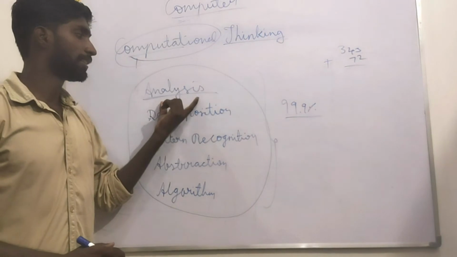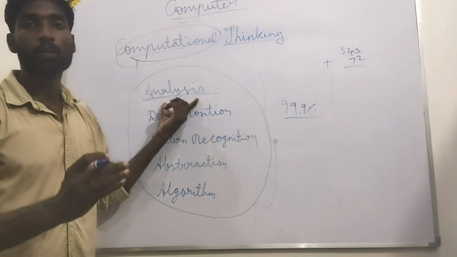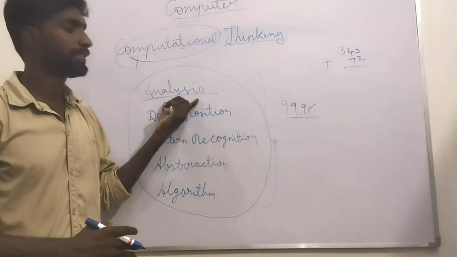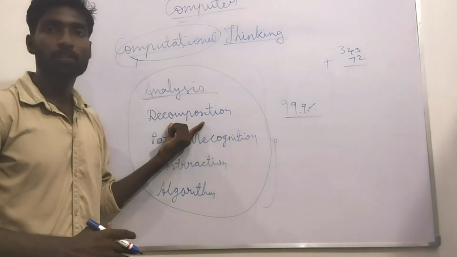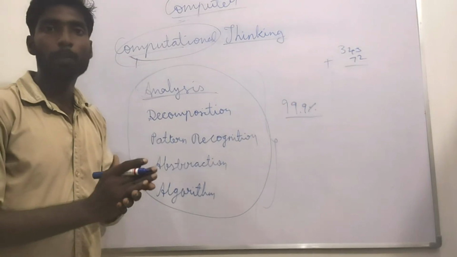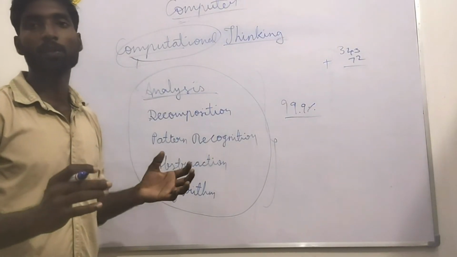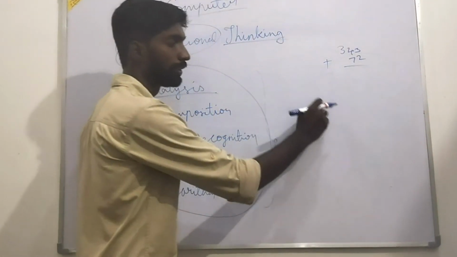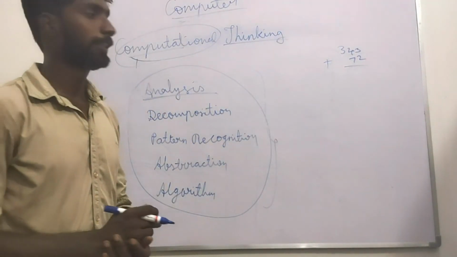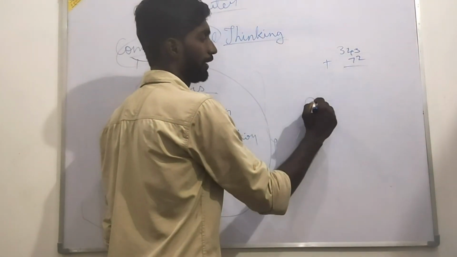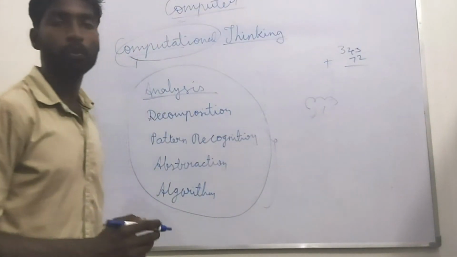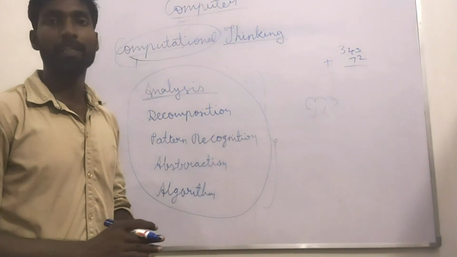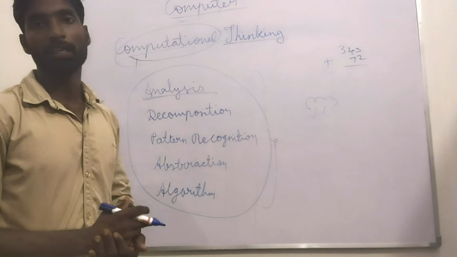First of all, analysis. We have to analyze what the problem is. Second, decomposition. What problem are we having? We have to break it into small parts. Now, in our book they have given Aryan. Aryan is a small boy. In his colony, they cut down the trees. He wants to plant a tree, and he is a small boy. He does not have money.